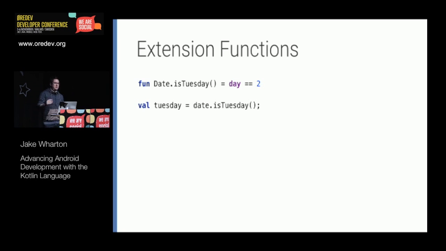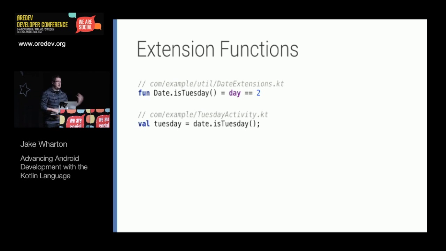Now, when I said we're calling this on a field in the same file, that was important, and that's why it's different than C#. If this is in the same file, this is going to work. However, if our extension method is defined in some date extensions class, and our field that we're using it on is in, say, some activity, this is actually not going to work. You will get a method not found indicator. It'll be nice and red in Android Studio. And that's because, unlike C#, extension methods have to be explicitly imported if they're not in the same package.